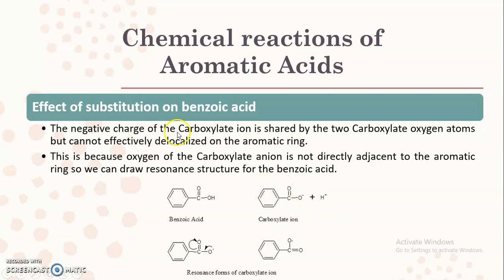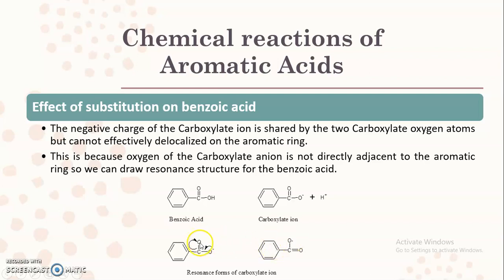This negative charge of the carboxylate ion is shared by the two carboxylate oxygen atoms, so it will not be delocalized on the aromatic ring. For example, this oxygen, as it has this negative charge, will migrate toward this carbon atom, due to which this carbon breaks the pi bond with the other oxygen atom, and the negative charge migrates toward that oxygen atom.